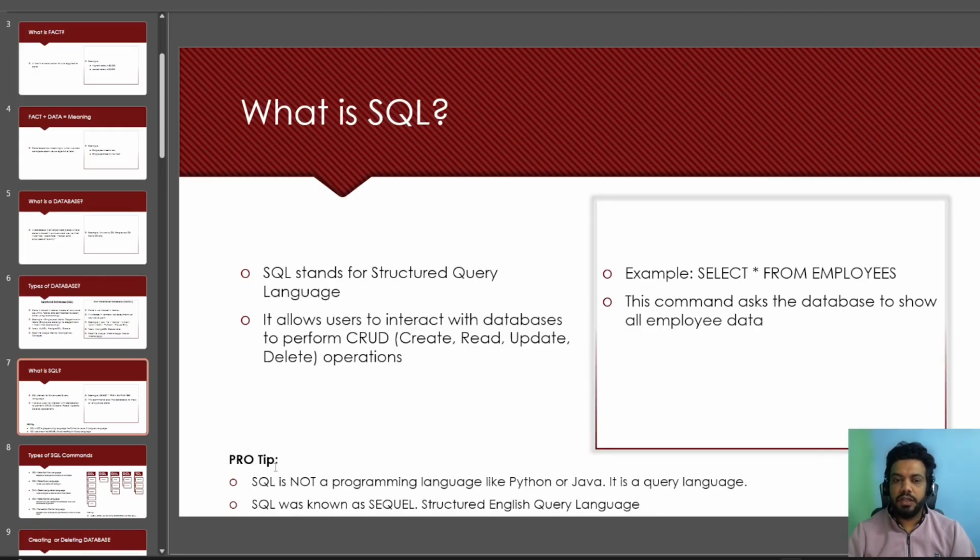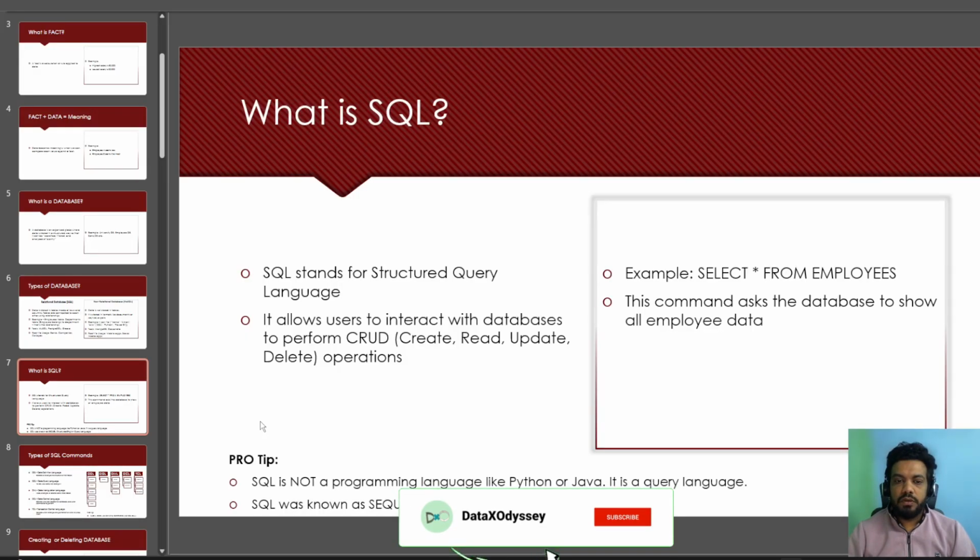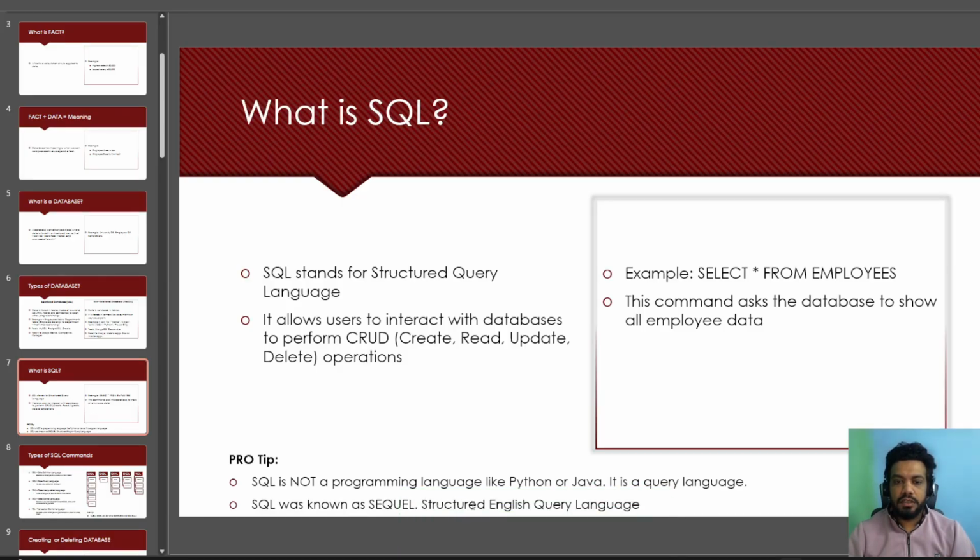Remember this tip. SQL is not a programming language like Python or Java. It is a query language. Got it? Because most people get confused and say SQL is a programming language. No, it is a query language. Remember that keyword. And earlier SQL was known as SEQUEL, so the full form was Structured English Query Language. So this is SQL.